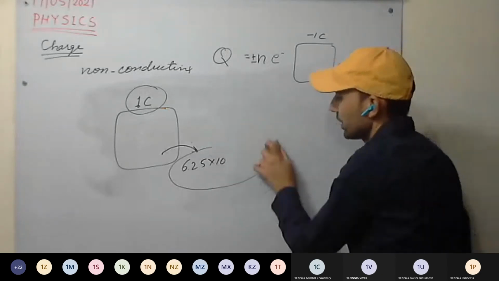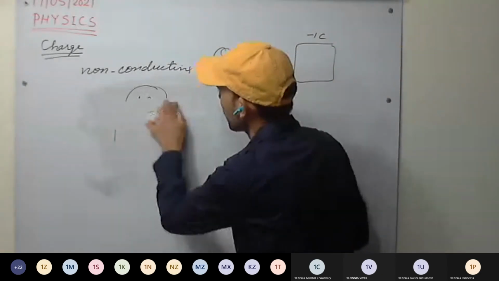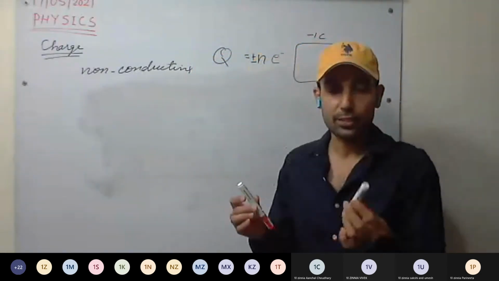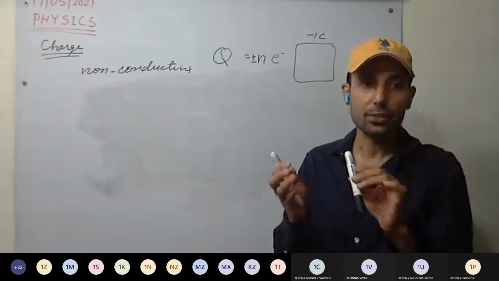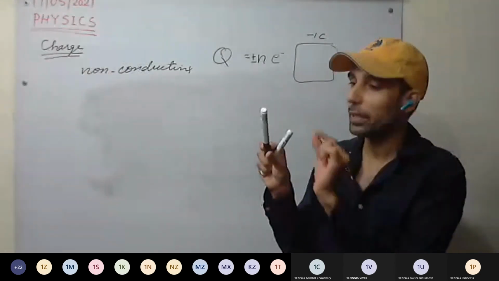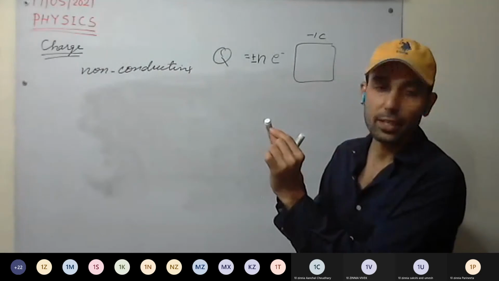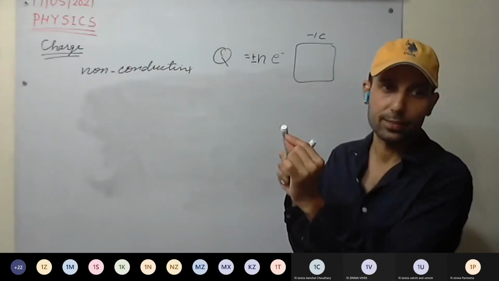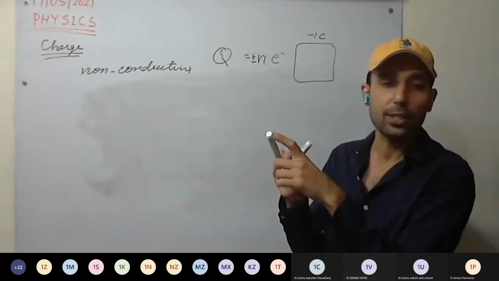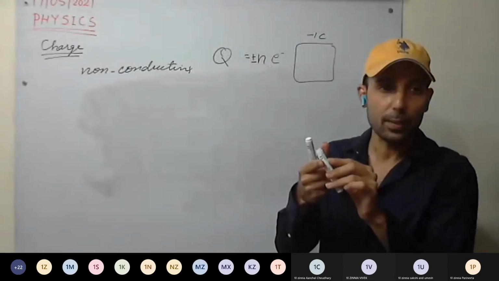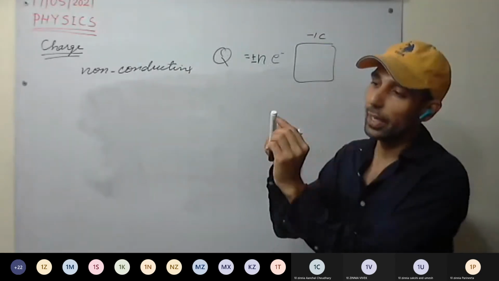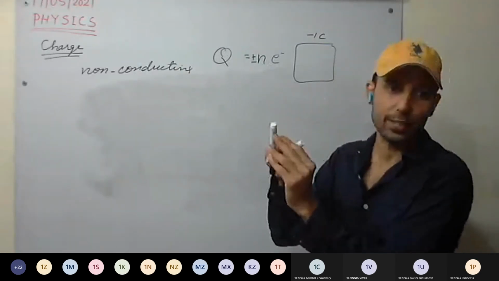Okay. We have discussed that earlier as well. So see here, in 8th class, we discussed that when we rub glass on silk, the glass gets charged, but only at the point we are rubbing. Because it's an insulator, there won't be any transfer of electrons within the body. So where we are rubbing, there is a transfer of electrons at that point only, and all the charge resides at the point where we are rubbing.